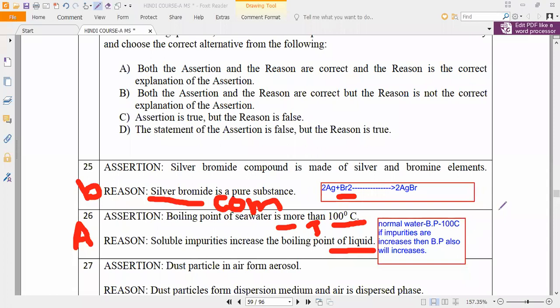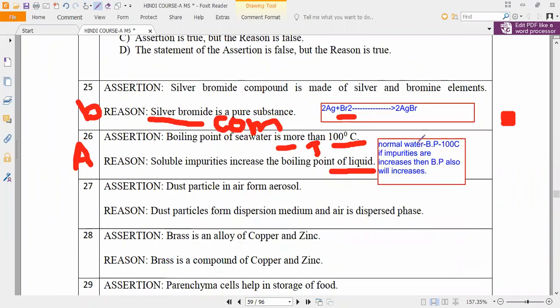You have to remember that because of impurities the boiling point of the liquid increases. Normal water boiling point is 100 degrees Celsius. If impurities increase, the boiling point also increases. That is why seawater is above 100 degrees Celsius. The seawater contains a lot of soluble impurities. So option A is the correct answer.